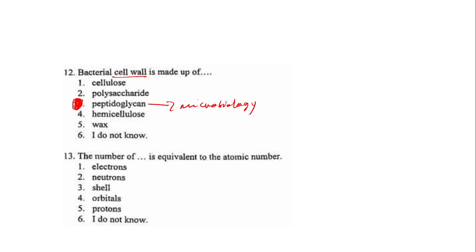And this peptidoglycan is normally made up of proteins plus carbohydrates. In such cases, you find that in some bacteria, these same guys are used to cause some infections. The number of dash is equivalent to the atomic number. I think this is easy. Everyone can get that one correct.